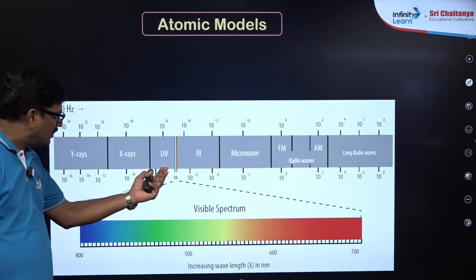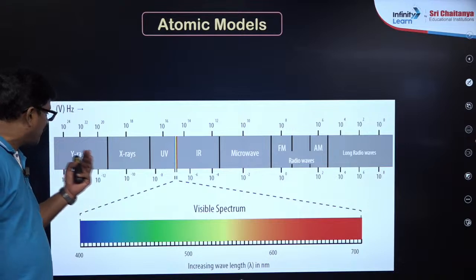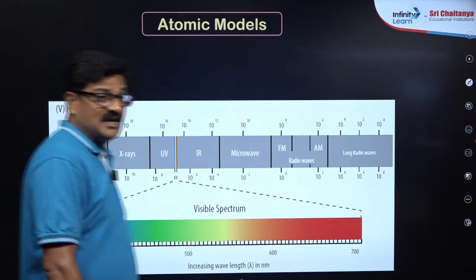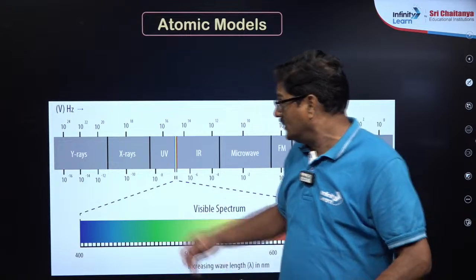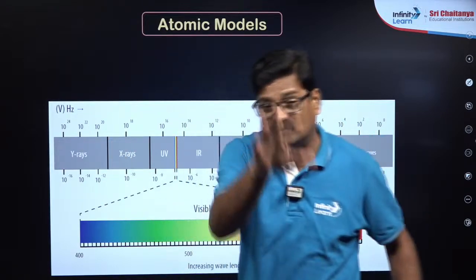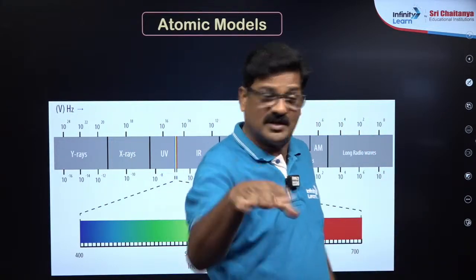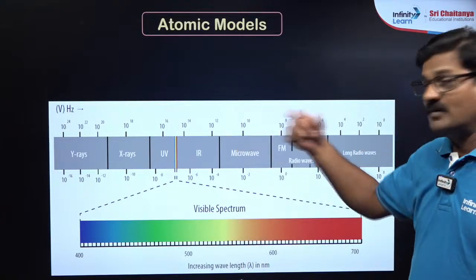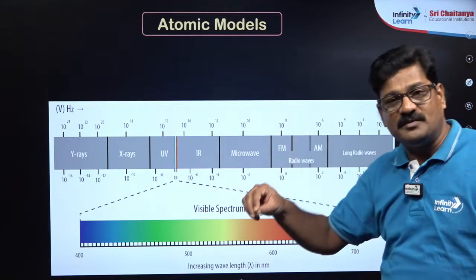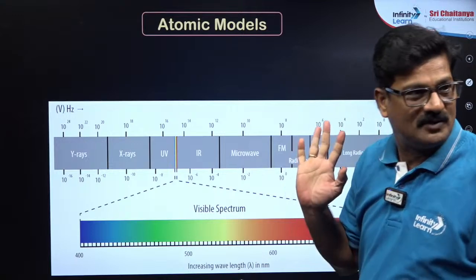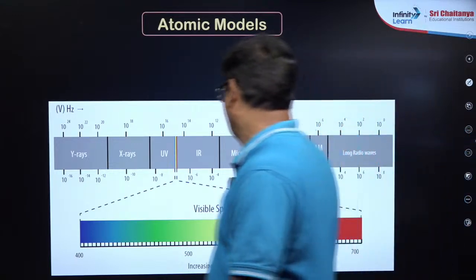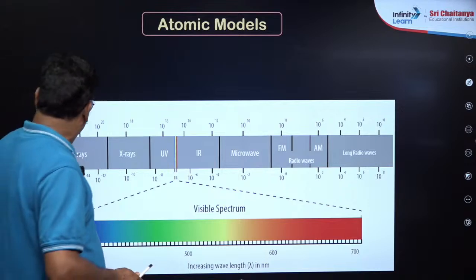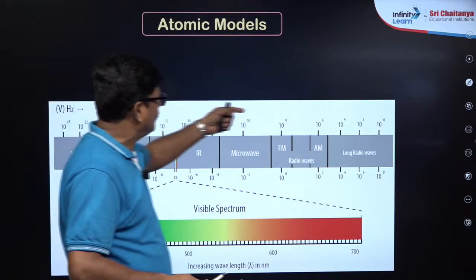Beyond the ultraviolet region, X-rays and gamma rays will come. The gamma rays have the highest energy. If gamma rays fall on you, it is like Iron Man's one-second blast. That much energy, when gamma rays fall on us, we are going to be ionized, we will die in a second, right? Okay, very good. So you can see its frequency will be less